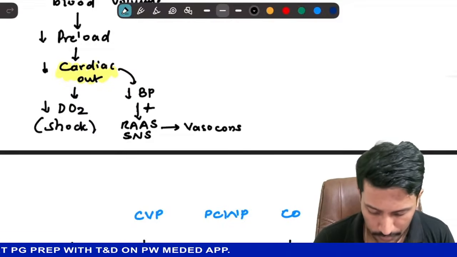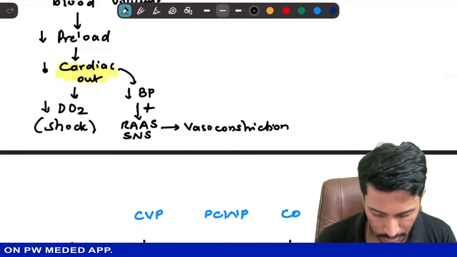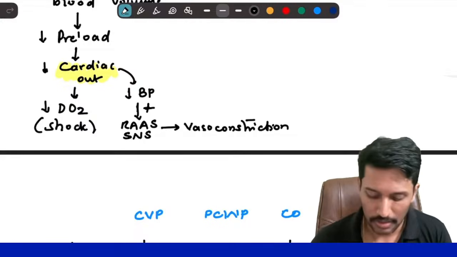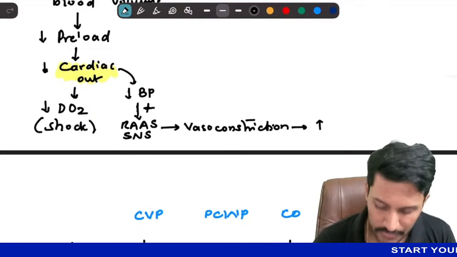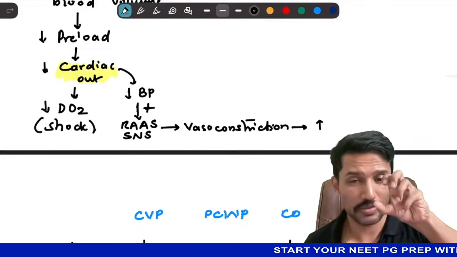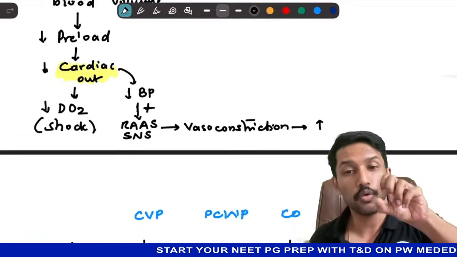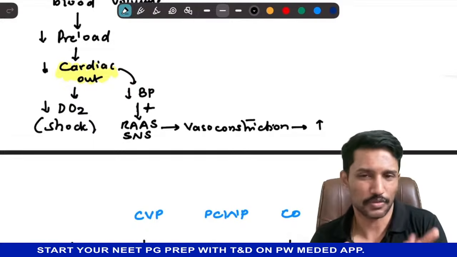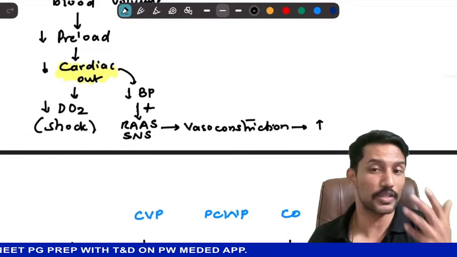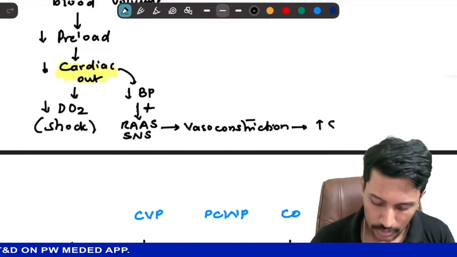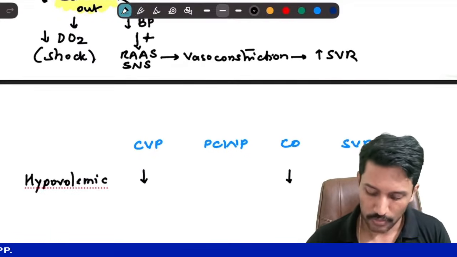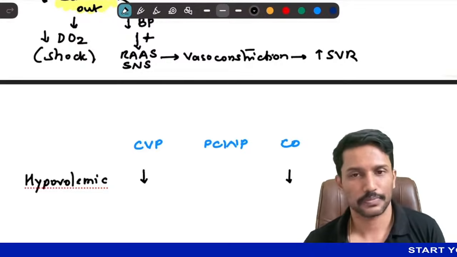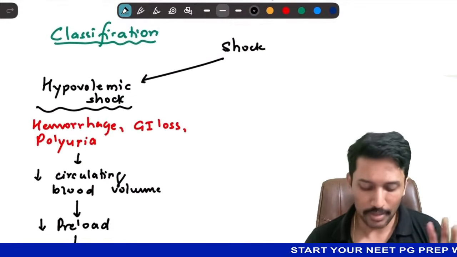They cause vasoconstriction. And because they cause vasoconstriction, once the peripheral blood vessels are constricted, they will give more resistance to the flow of blood. That's what we call peripheral or systemic vascular resistance, which is increased. So you have increased systemic vascular resistance. Okay. This is hypovolemic shock.